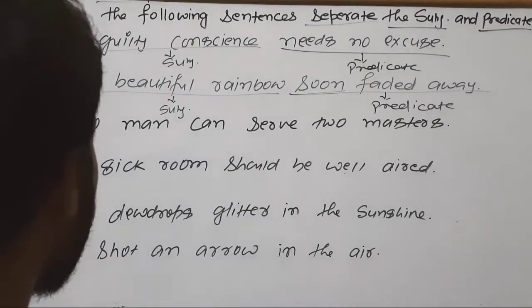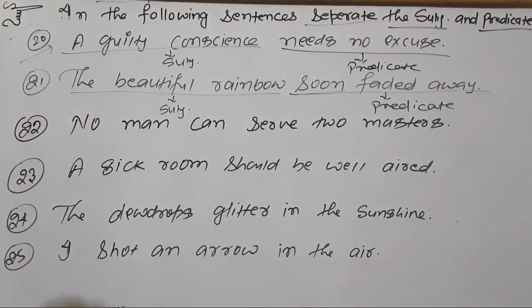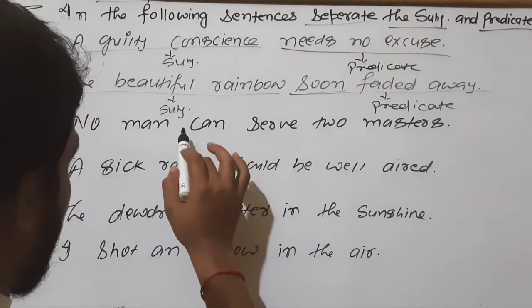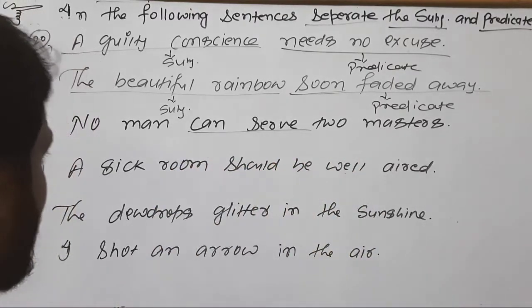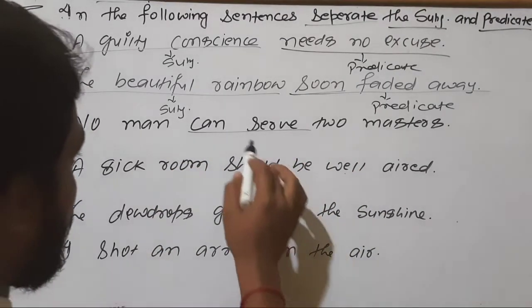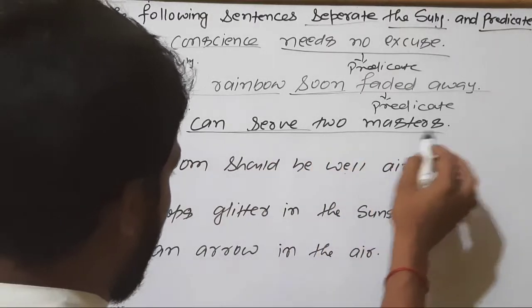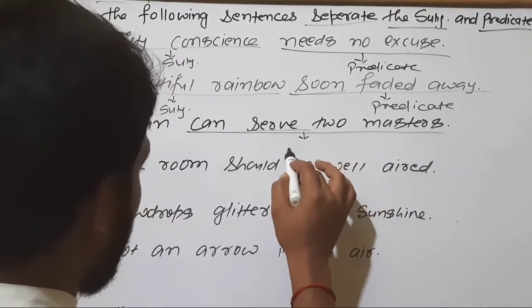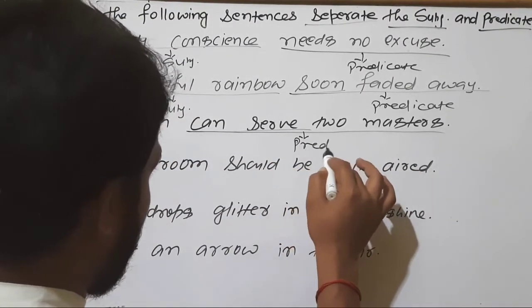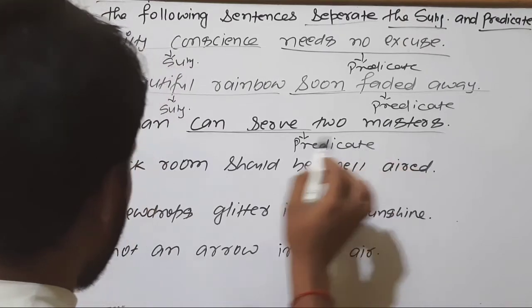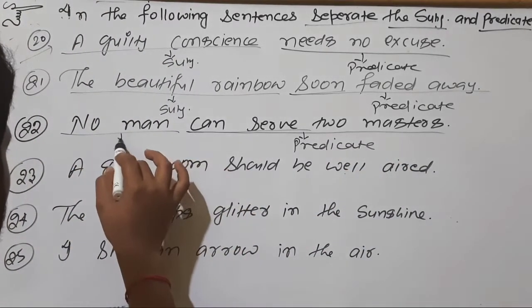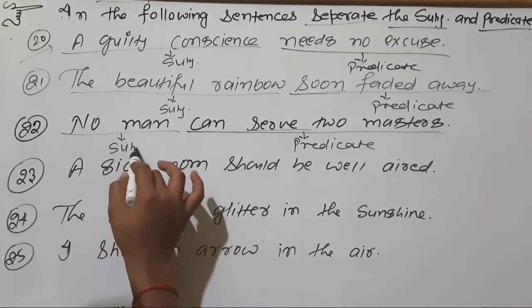Number 22, no man can serve two masters. So can serve is here a verb, so this part will be our predicate and this part will be our subject.